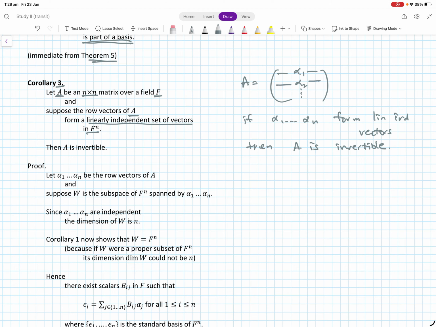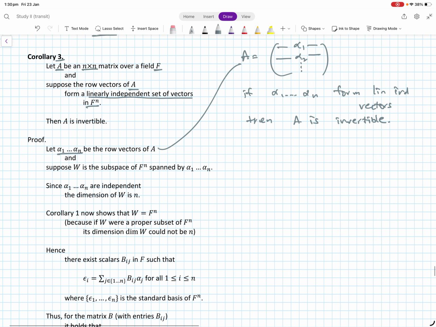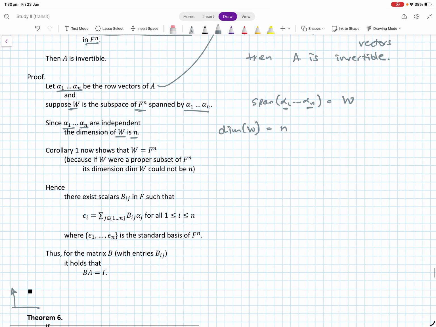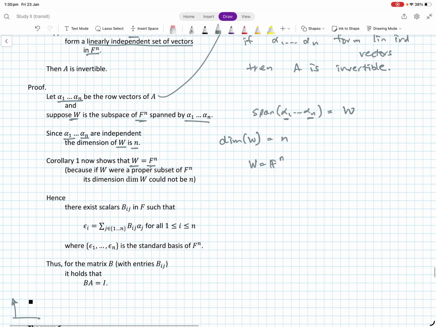Okay, and this is more or less just a repackaging of standard things. So suppose that alpha 1 to alpha n are the row vectors, like we've written over here. And suppose W is the subspace of Fn spanned by alpha 1 to alpha n. Since alpha 1 to alpha n are independent, the dimension of W is n, because there are n vectors, they're linearly independent and they span the space. Now corollary 1 shows that W equals Fn.